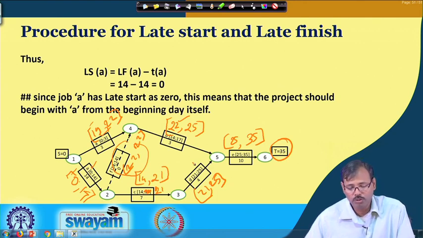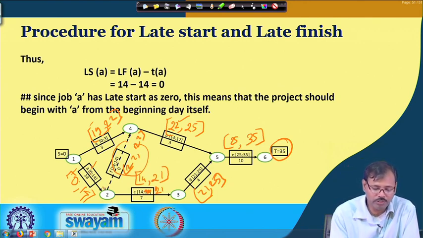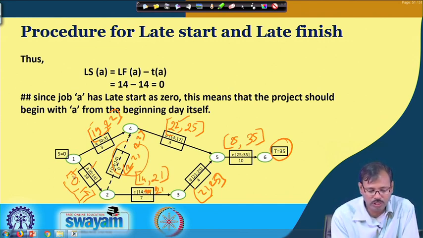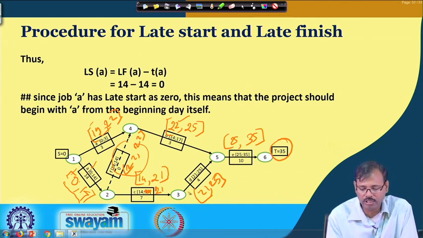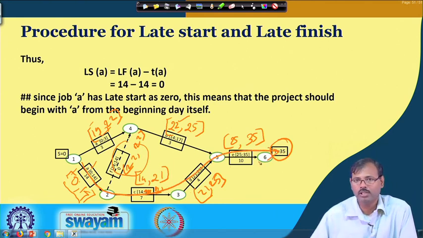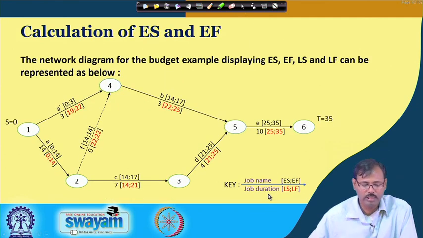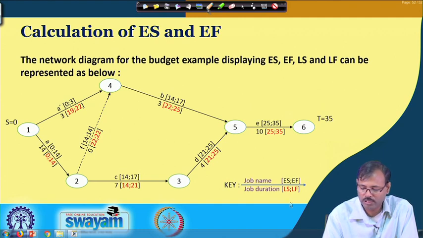Basically, if you look into this, you can find out there are some activities where early start, early finish is the same as late start, late finish. So, basically these jobs, which show the early start, early finish, late start, late finish the same, give us the critical path of the network. Here we have used the nomenclature that LS and LF are given in the denominator and expressed in red color, here it is in black color.